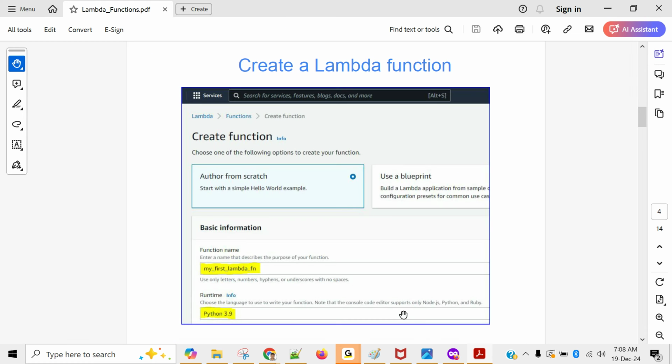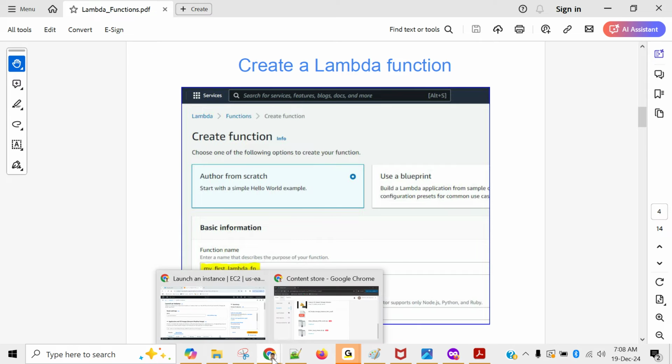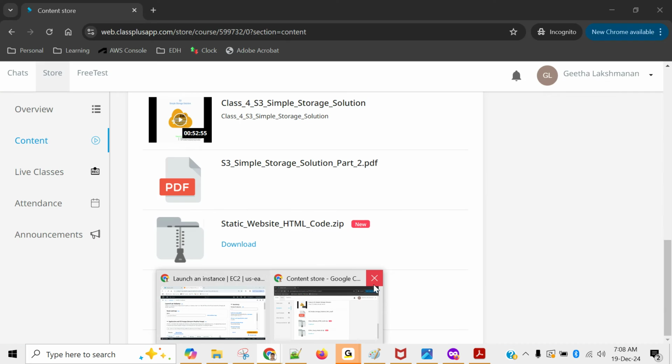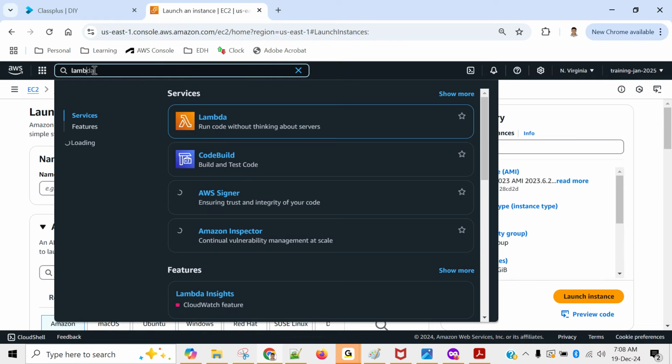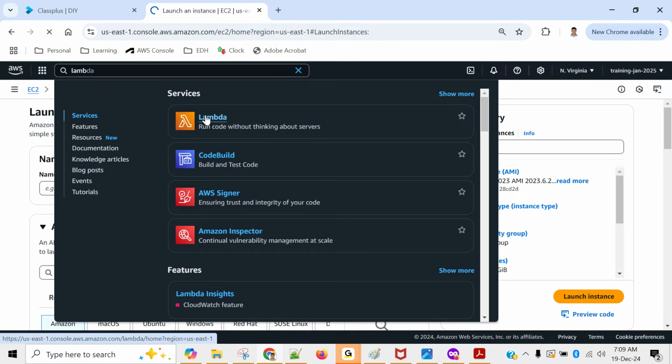So let's jump to our AWS account. I just logged in. Okay, so we'll search for Lambda. You can see, read the tagline: run code without thinking about servers. That makes it serverless for users. Ultimately, behind the scenes, definitely they will be launching a server for us. So click on Lambda.